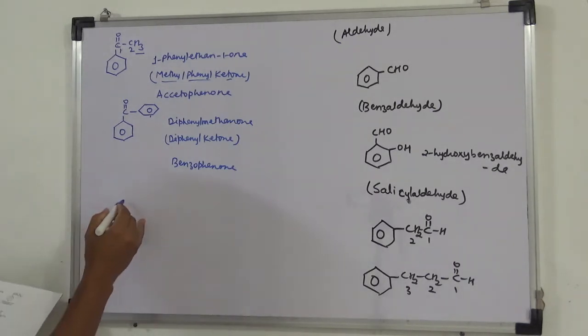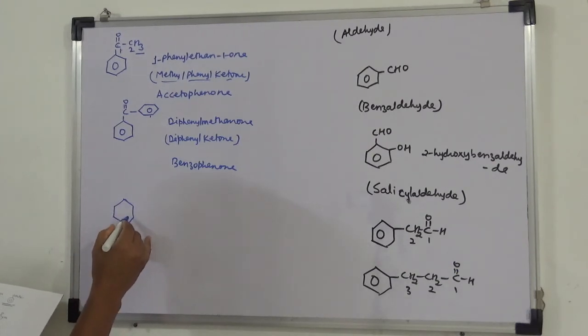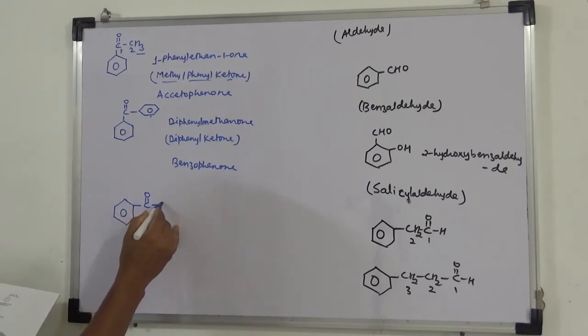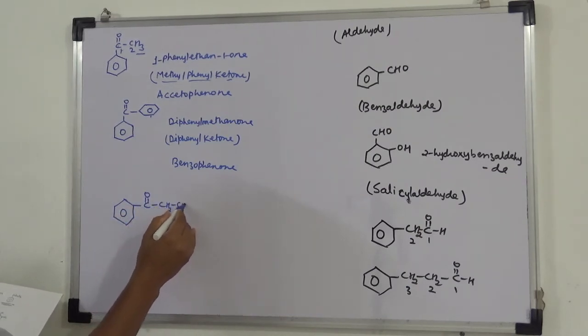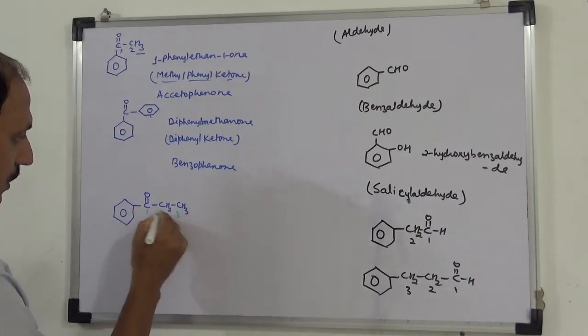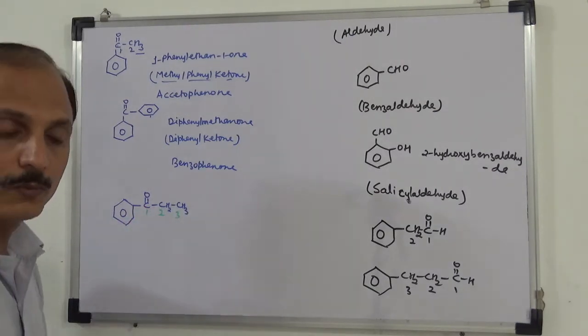Okay. Next is this one. So you can name this. This is 1, 2, 3. So 1-phenyl propanone, propane-1-one.